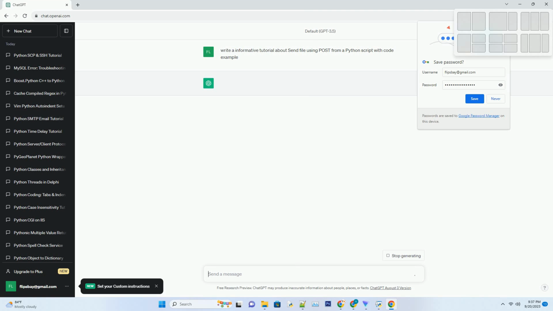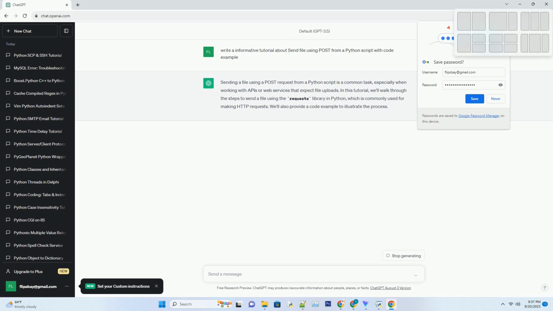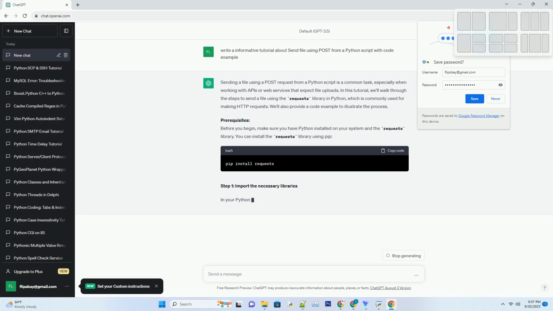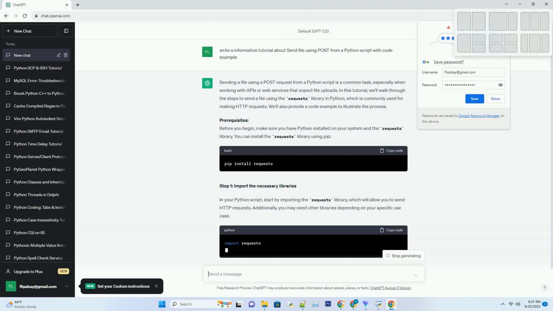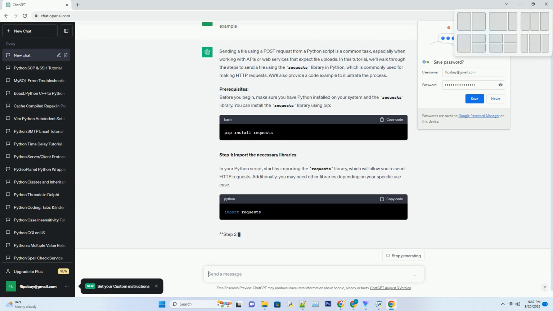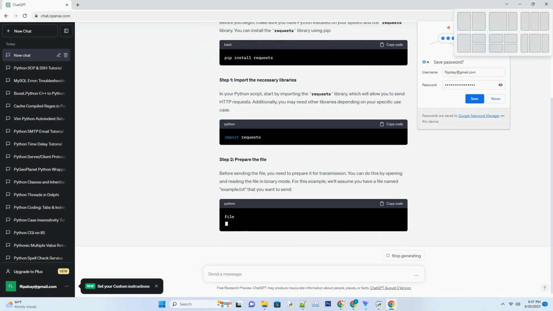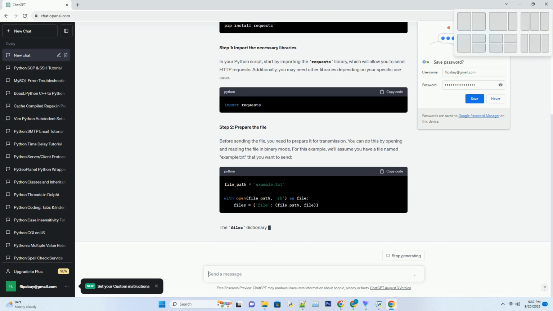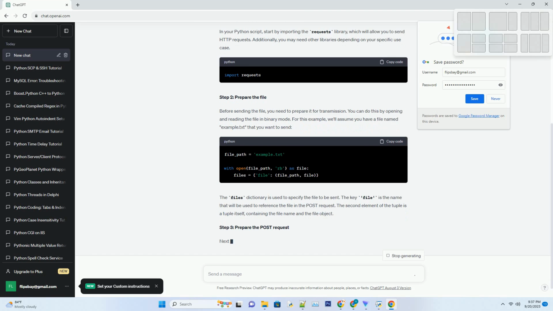Sending a file using a POST request from a Python script is a common task, especially when working with APIs or web services that expect file uploads. In this tutorial, we'll walk through the steps to send a file using the requests library in Python, which is commonly used for making HTTP requests. We'll also provide a code example to illustrate the process.